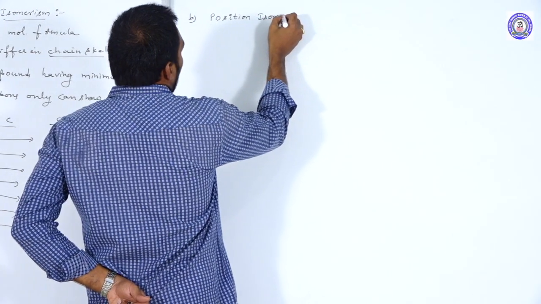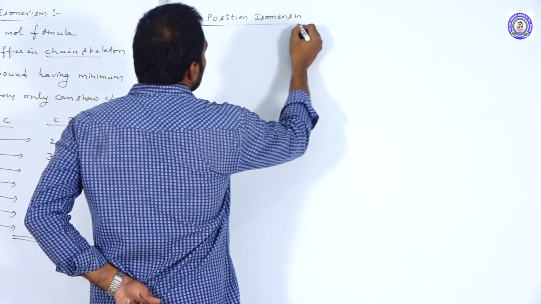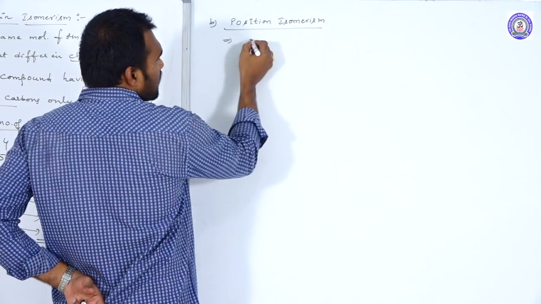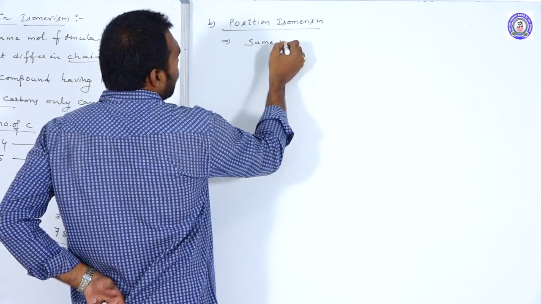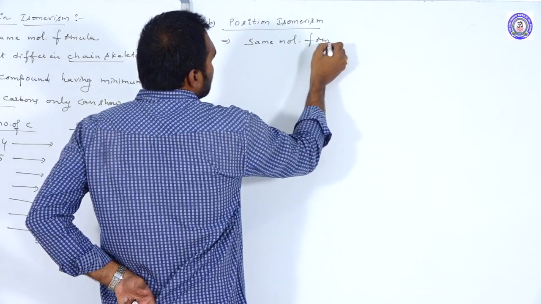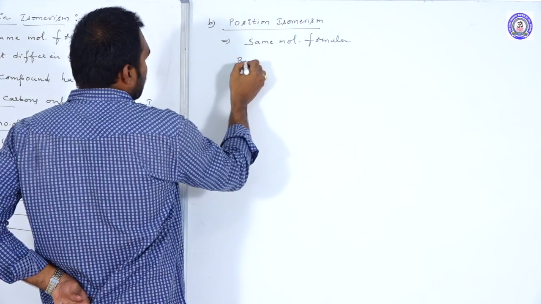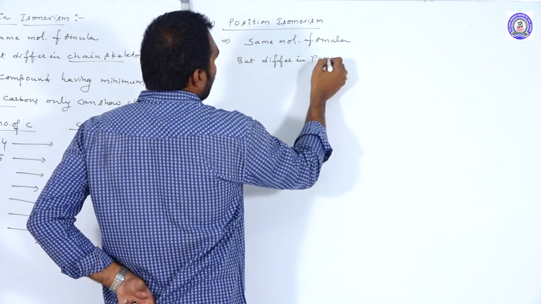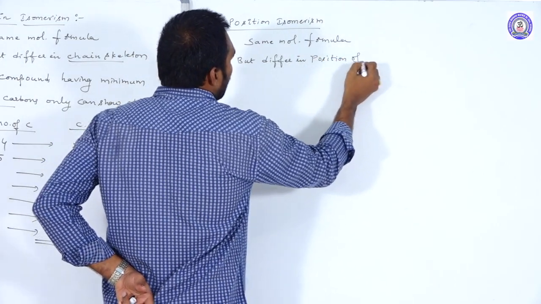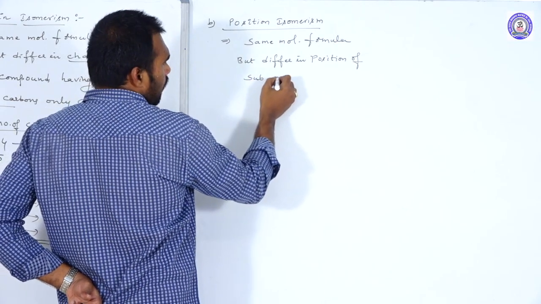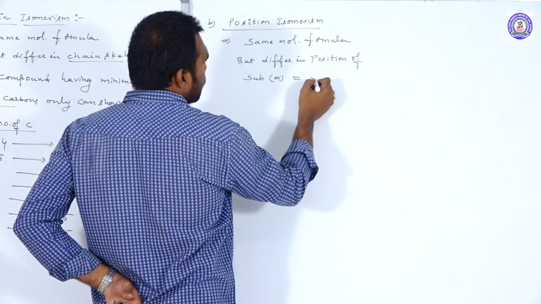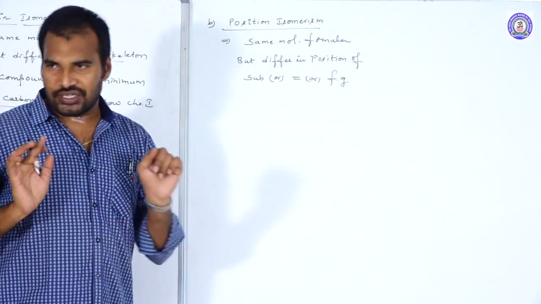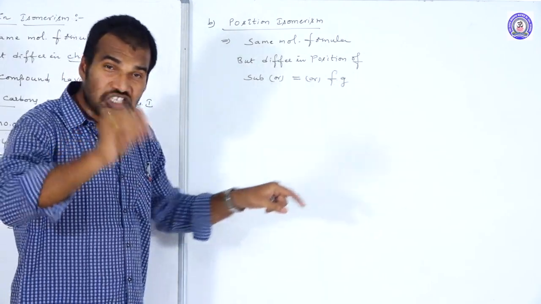Position isomerism, and those isomers we call them what? Position isomers. What are the features of position isomers? These isomers have the same molecular formula, but they differ in the position of the substituent or double bond or functional group.